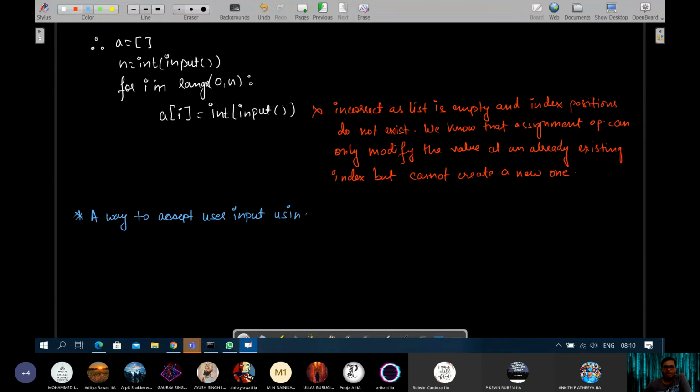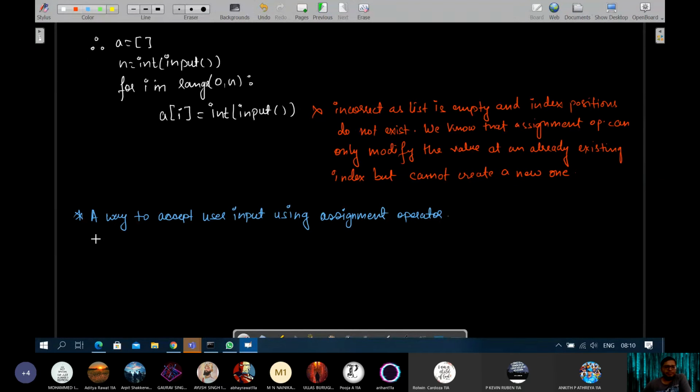See, we will use the assignment operator to accept user input, but we won't violate this rule. Let us see how.